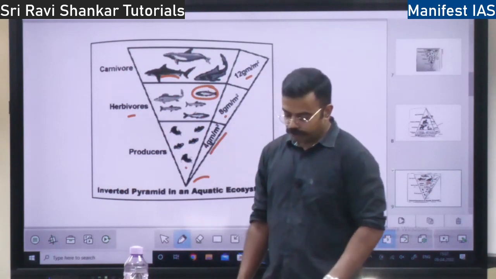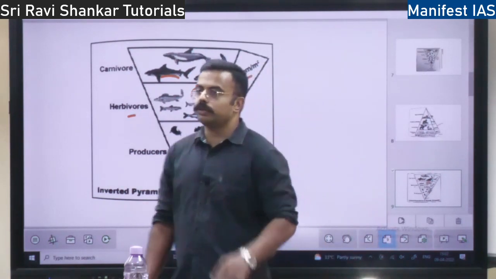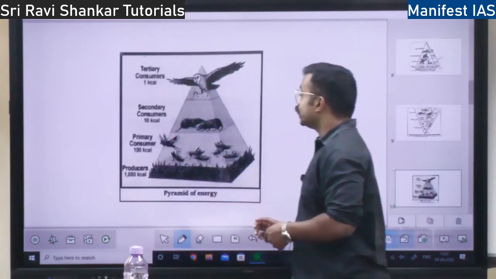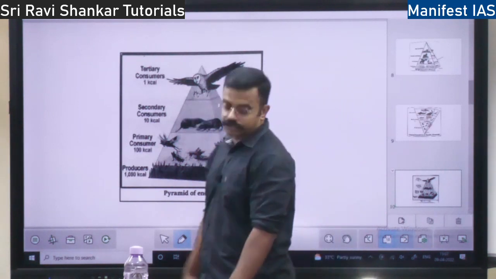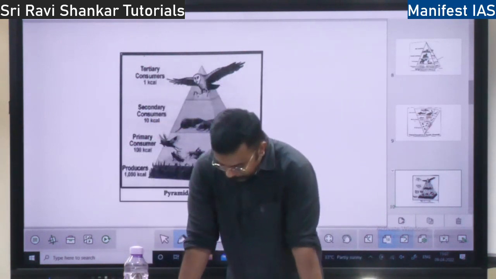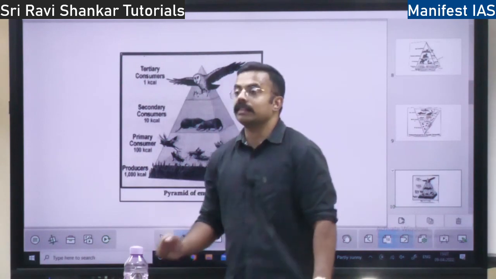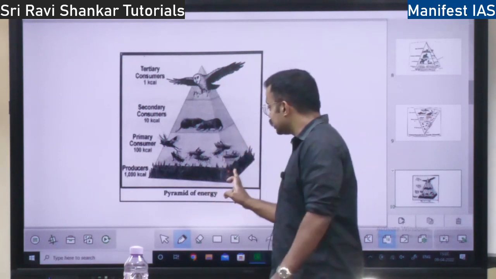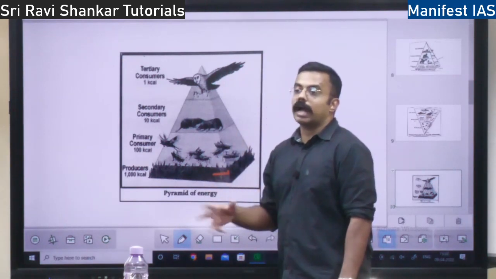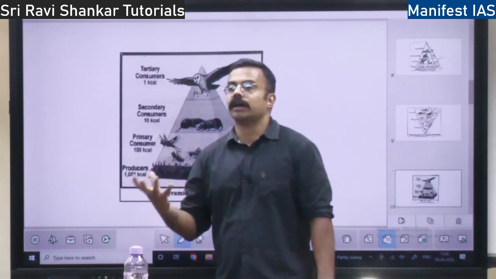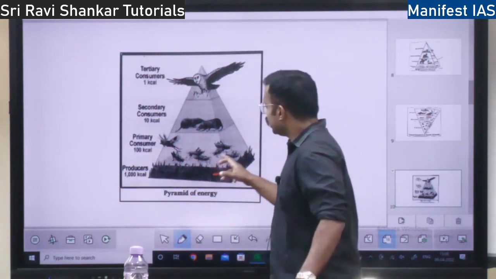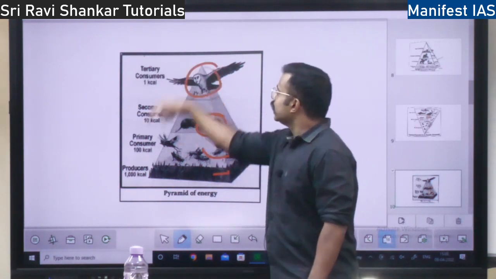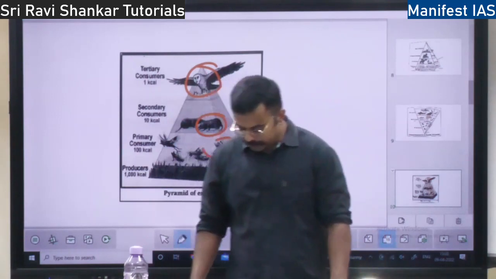Pyramid of energy concept. So in the energy pyramid, what do they do? How much energy is there? I'll show you the pyramid. See how much energy is there at each level, that is measured. So it compares the functional role of trophic levels. What is the function that this grass is performing? What is this grass doing? Photosynthesis, right? And here you have some insects. What is this insect doing? What is this rat doing? What is this eagle doing, right? So it compares the functional role.